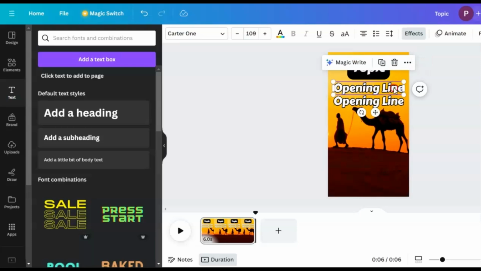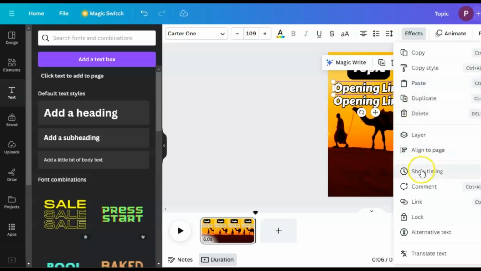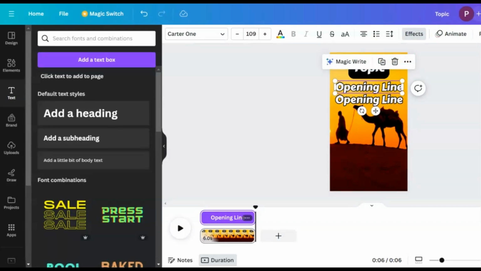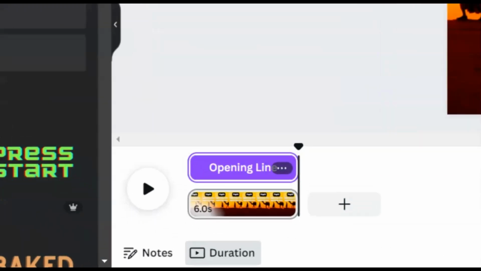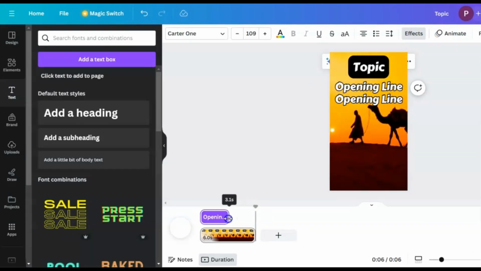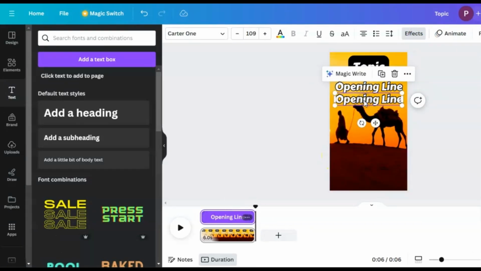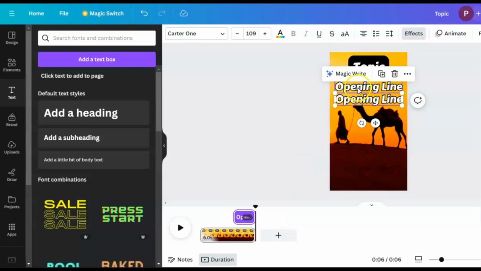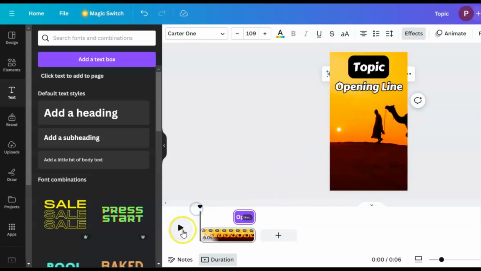To do that, right-click on the opening line text, select Show Timing, and that will pop up this timeline at the bottom. It's a good idea to have the opening line displayed for most of the video's duration, and then have the punchline appear for a shorter period. This will encourage viewers to re-watch the video, leading to longer retention and higher watch rates, which is really important in order to make your video go viral on YouTube. So with a sprinkle of creativity and Canva's magic, you've just crafted a video that's ready to dazzle viewers on YouTube.